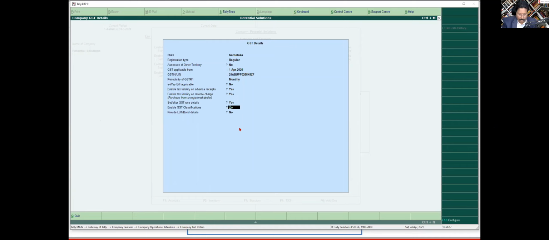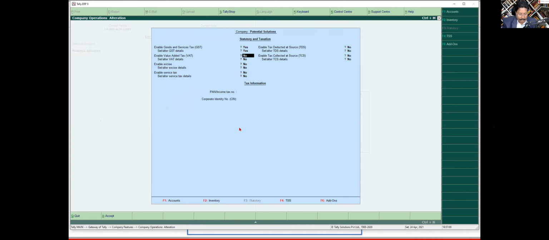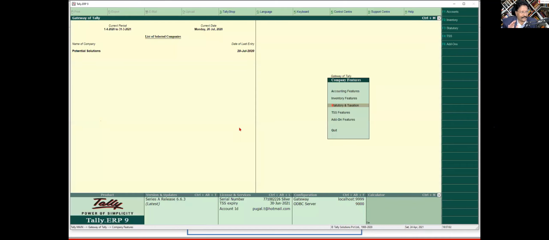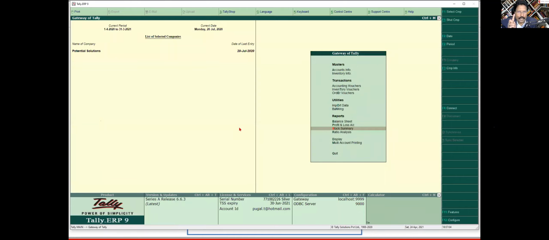Okay, so now I'm going to say Control A, and very important, you say Control A here. So what did I do? I now specified just 18% at the company level. Now let me see what happened to all my stock items.